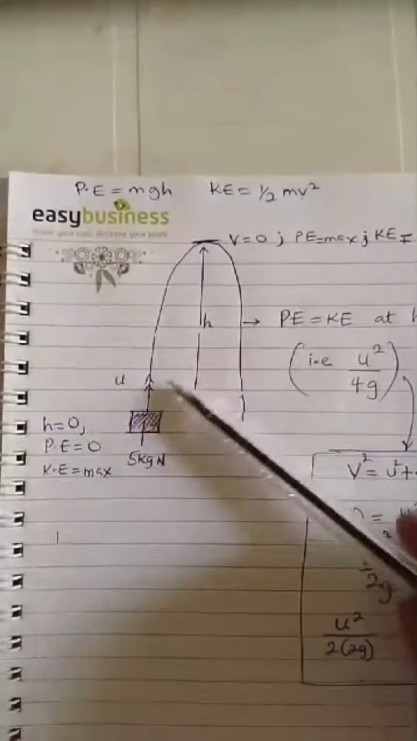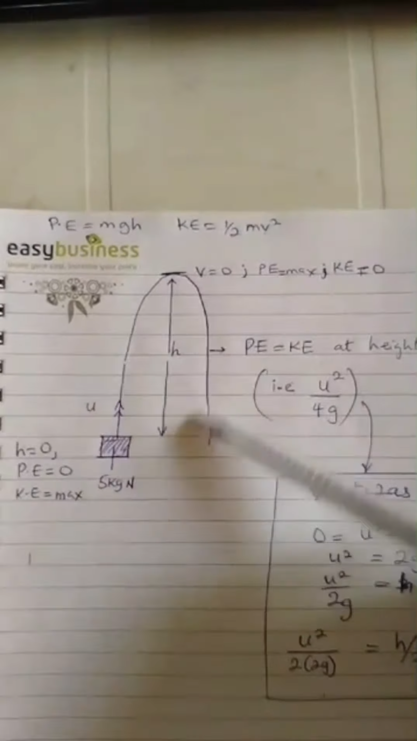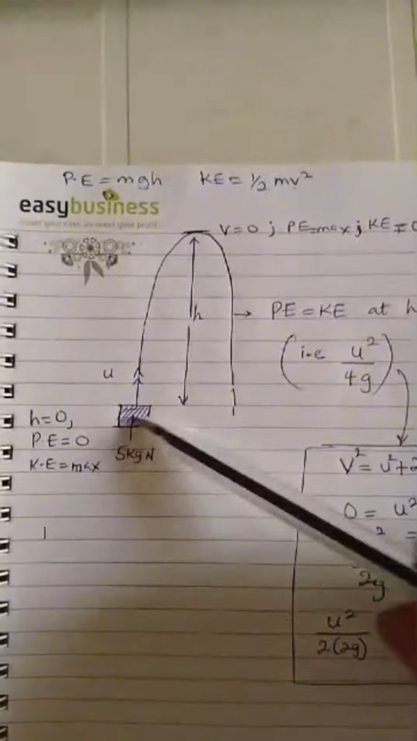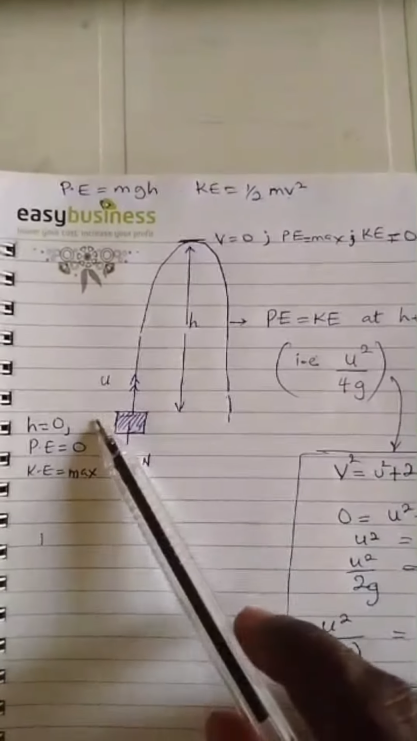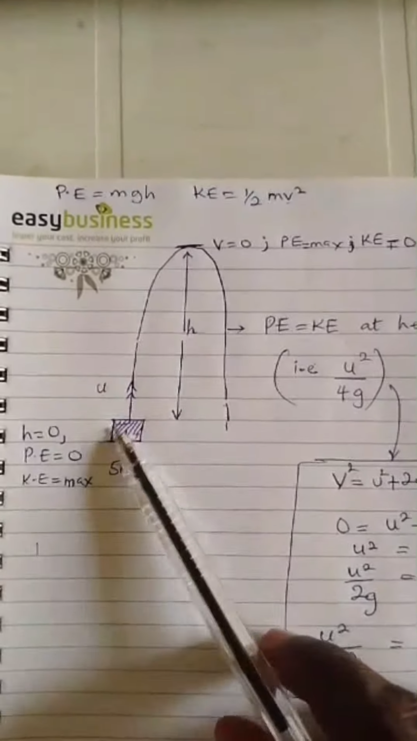All right, let's quickly discuss the law of conservation of energy, especially between gravitational potential energy and kinetic energy. Let's consider an object that is thrown with an initial velocity, u. We don't know what u is, but it's thrown with an initial velocity.